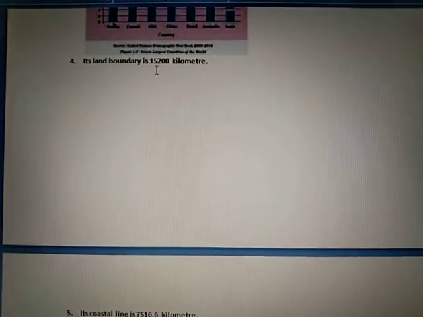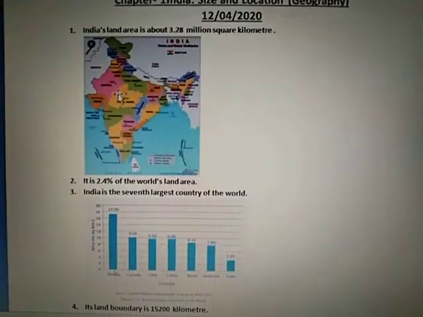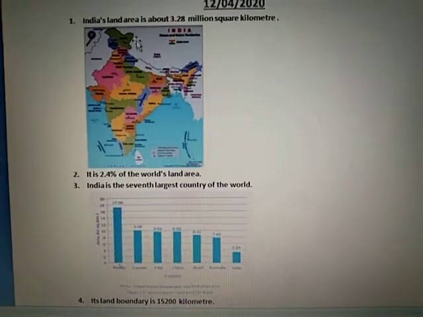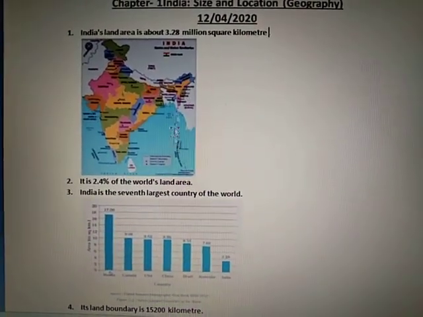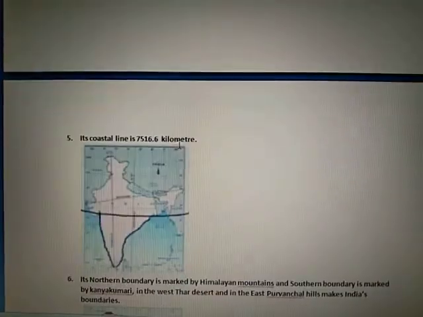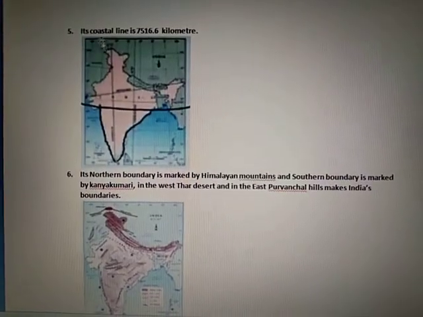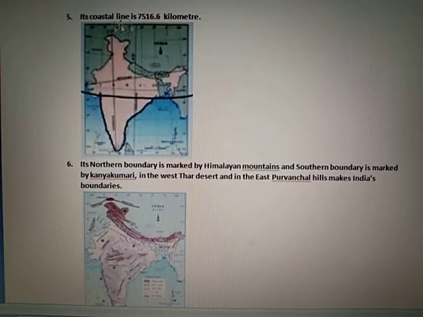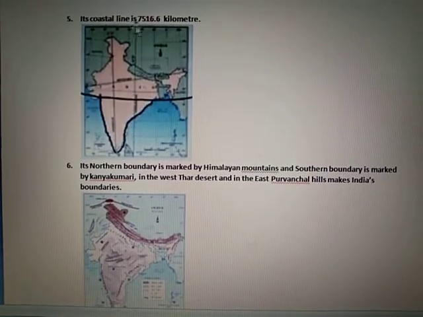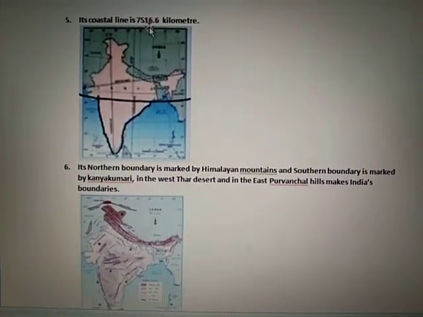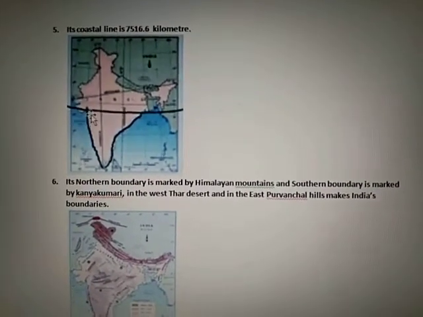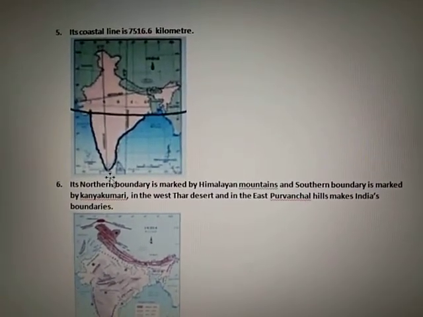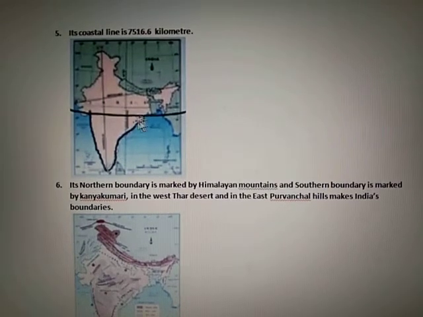India's land boundary is 15,200 kilometers. Land boundary means this whole boundary is 15,200 kilometers. If we talk about the coastline, it is 7,516.6 kilometers. Coastline, here you can see the black marked line.